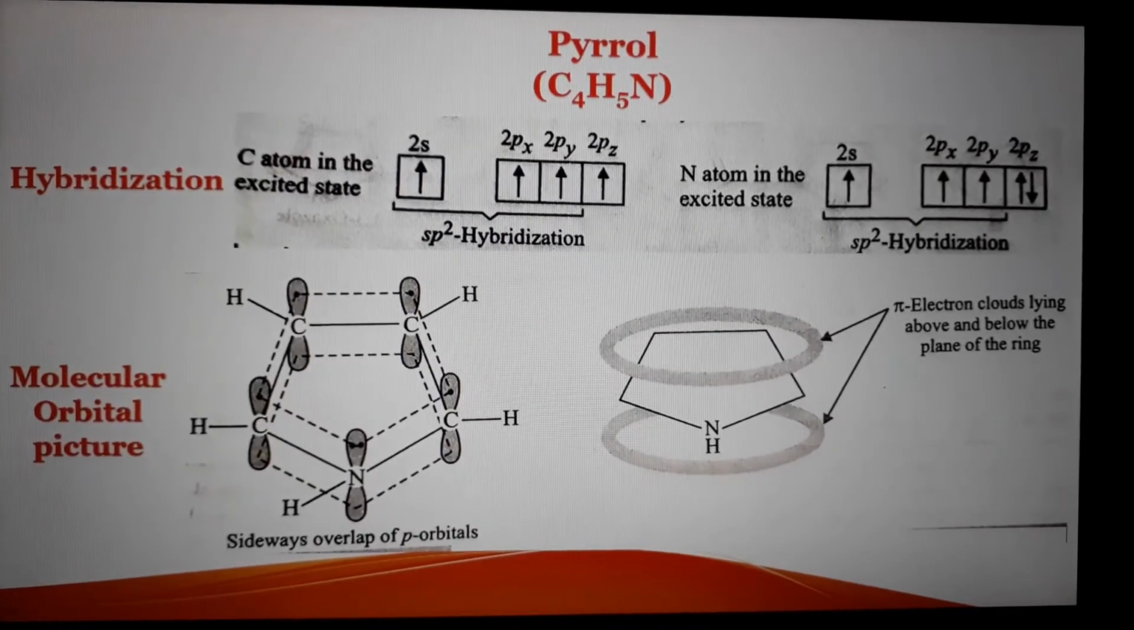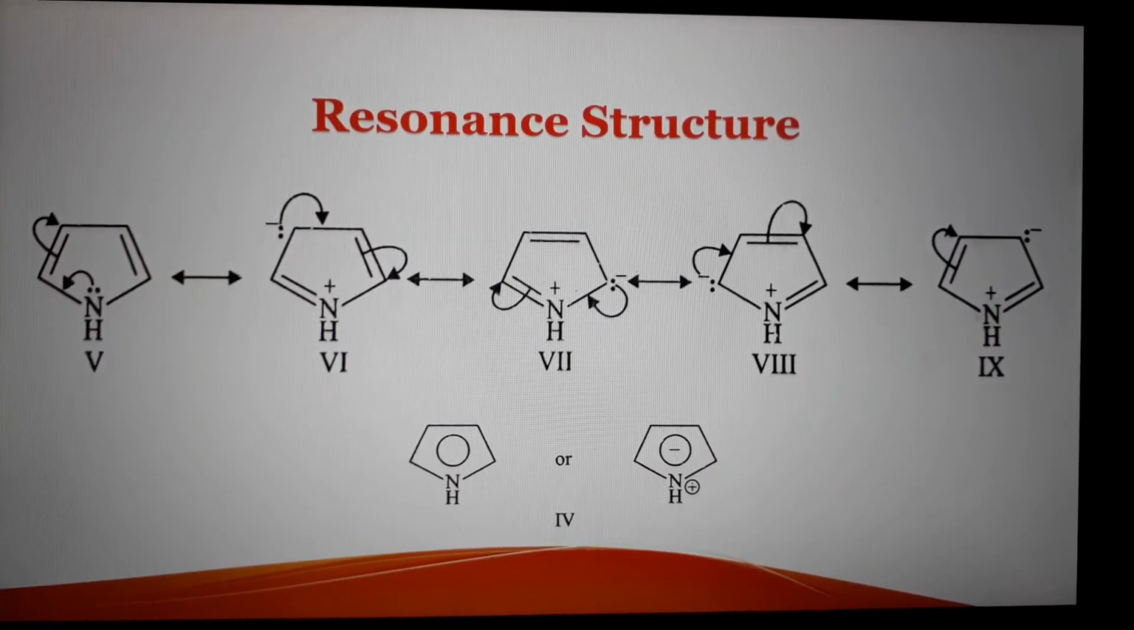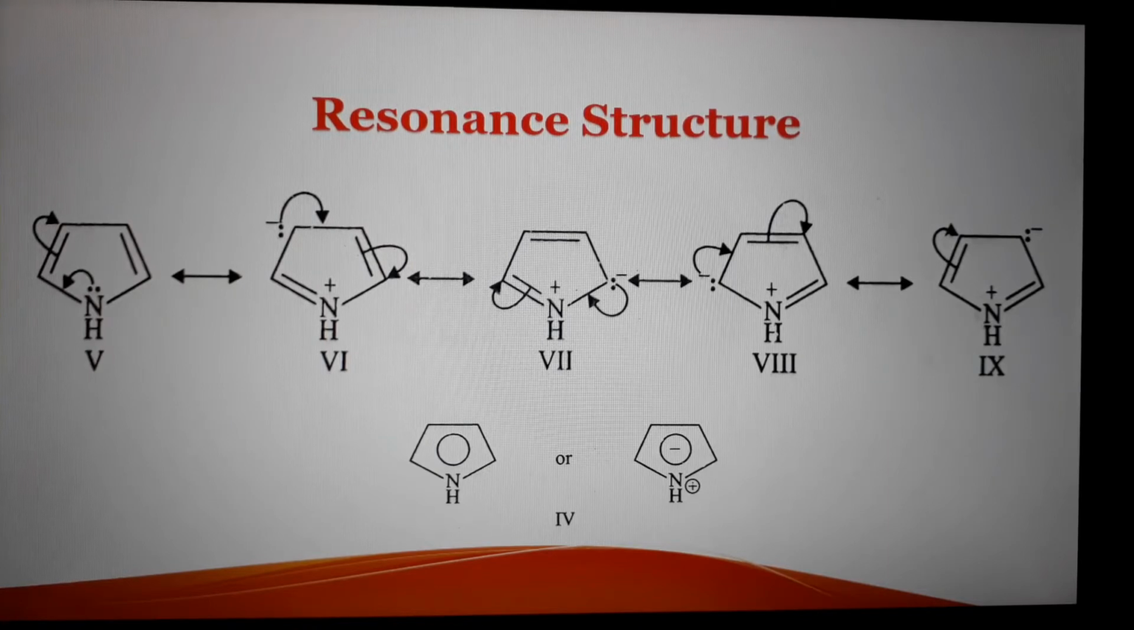So, as pyrrole has 6 pi electrons and it obeys Huckel's rule, 4n plus 2 pi electrons, pyrrole is aromatic in nature. Then we can see resonance structures. The lone pair on the nitrogen is in conjugation with the double bonds of the pyrrole ring. So we can draw a number of resonance structures, and pyrrole can be represented in this ionic form also, having a positive charge on the nitrogen and a negative charge on the ring.